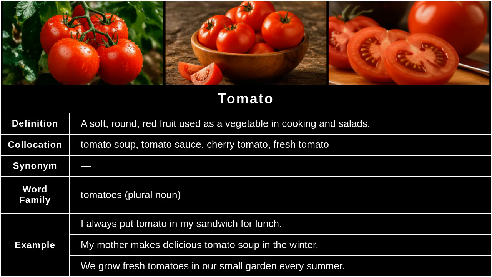Tomato. Definition: a soft, round, red fruit used as a vegetable in cooking and salads. Collocation: tomato soup, tomato sauce, cherry tomato, fresh tomato. Synonym: word family: tomatoes. Example: I always put tomato in my sandwich for lunch.